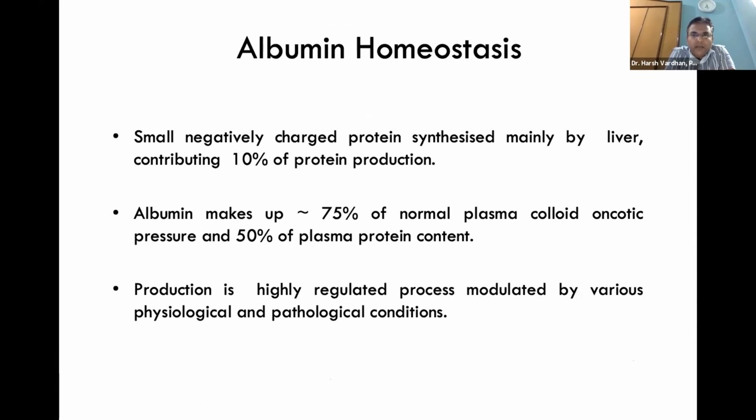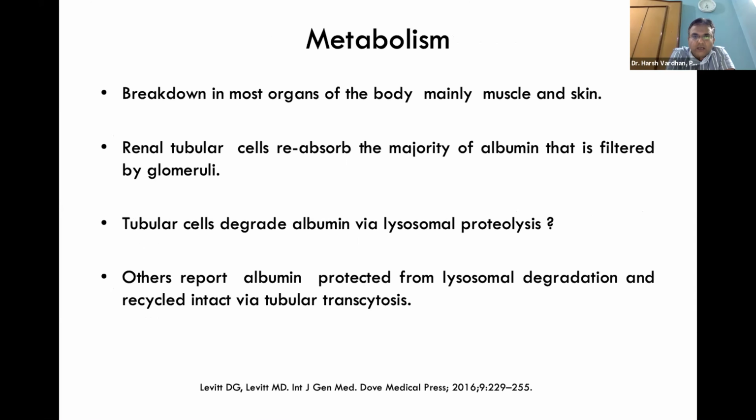We begin with albumin homeostasis. It is a small negatively charged protein synthesized mainly by the liver, contributing around 10% of protein production. It makes up 75% of the normal plasma colloid oncotic pressure and 50% of plasma protein content. Production is a highly regulated process, modulated by various physiological and pathological conditions.